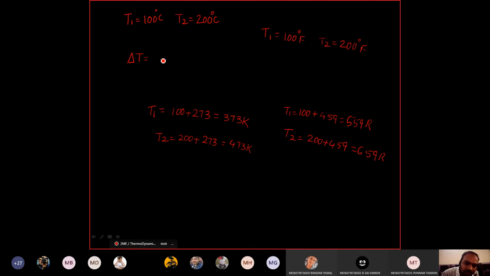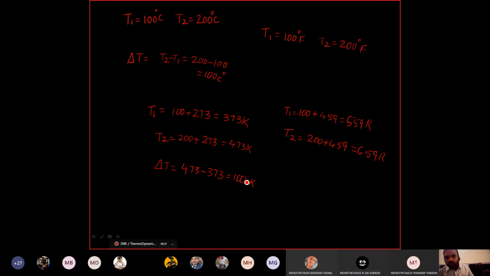You can see here, what is delta T? Delta T is equal to T2 minus T1. This is nothing but 200 minus 100. It gives 100 degrees centigrade. Whereas here delta T is equal to 473 minus 373. This is again equal to 100 Kelvin. Agree?